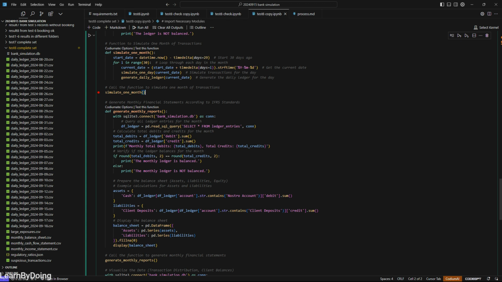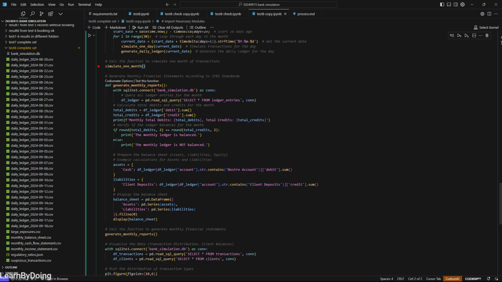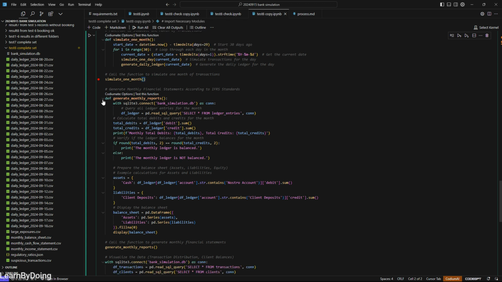generate monthly reports using this function. As you can see, generating reports using SQLite structure is, personally speaking, I think the easiest way to construct a report. And as I introduced at the beginning, having a very well organized database is very essential for your workflow design. So as you can see here, we have assets, liability, balance sheet.